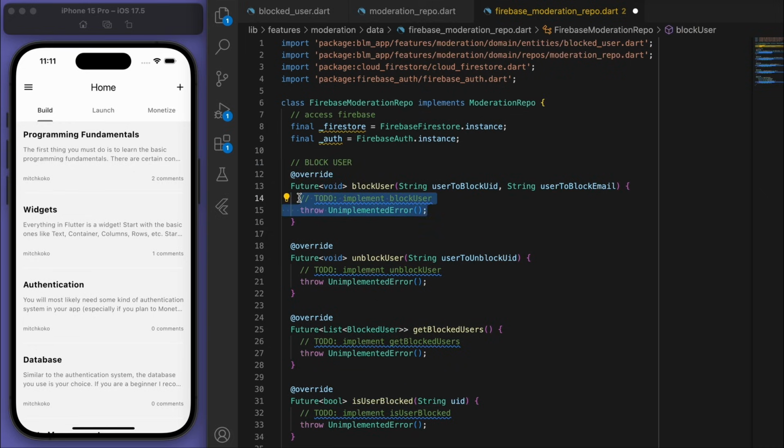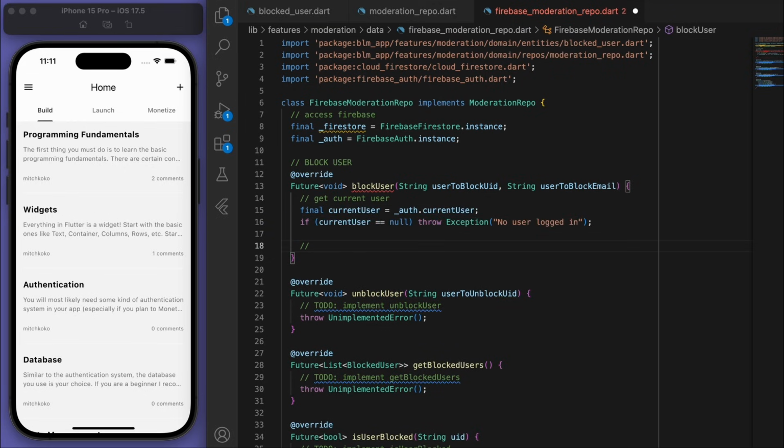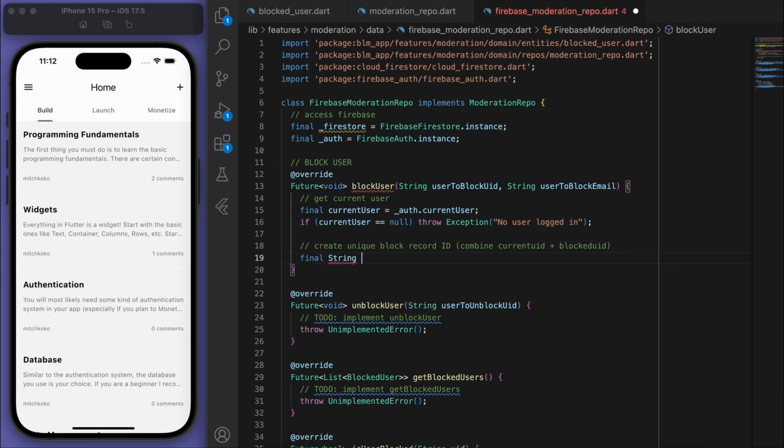And when we block the user, let's firstly get the current user. And then let's create a unique block record ID. So I'm just going to combine the current user ID as well as the blocked user ID. So this will be a unique string. And maybe we'll put an underscore in between. And let's use interpolation.